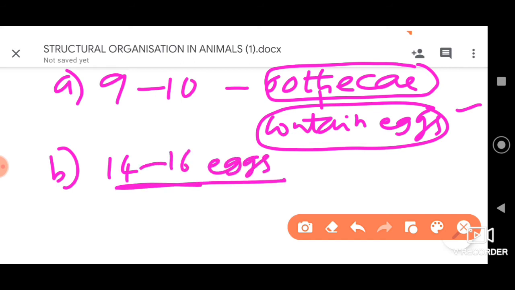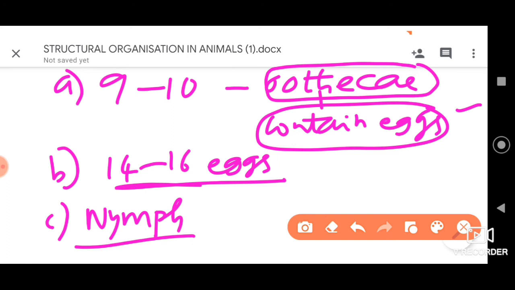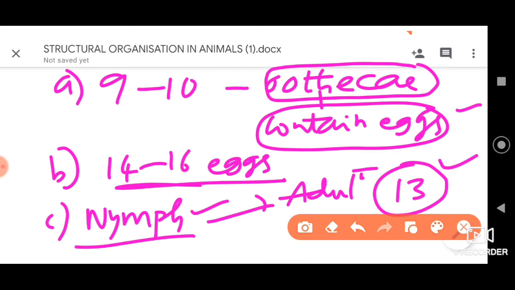And then further there is a structure called nymph. So this nymph is actually the developing cockroach. So it keeps developing until it forms an adult. It has to undergo a minimum of 13 times the molting. Molting is shedding of skin. So among the given options, the right answer is option 1. Please go for 1.